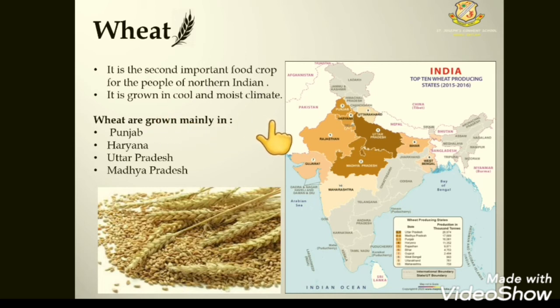For growing wheat, we need cool as well as moist climate. Wheat is grown mainly in Punjab, Haryana, Uttar Pradesh and Madhya Pradesh. These parts indicate the growing of wheat, or the wheat production states. These areas are the wheat production states of India.